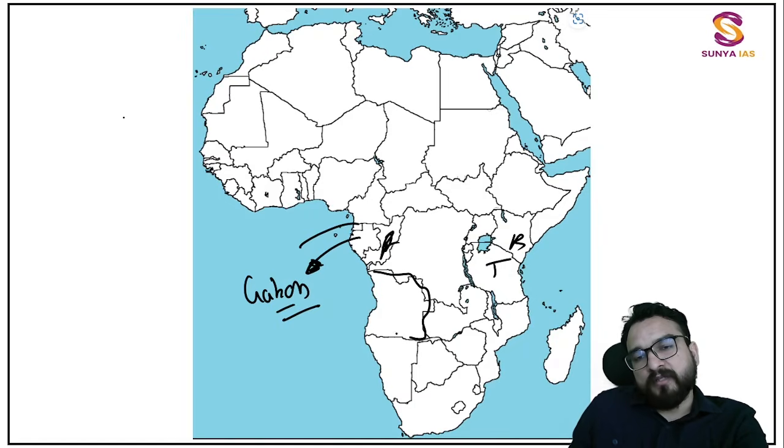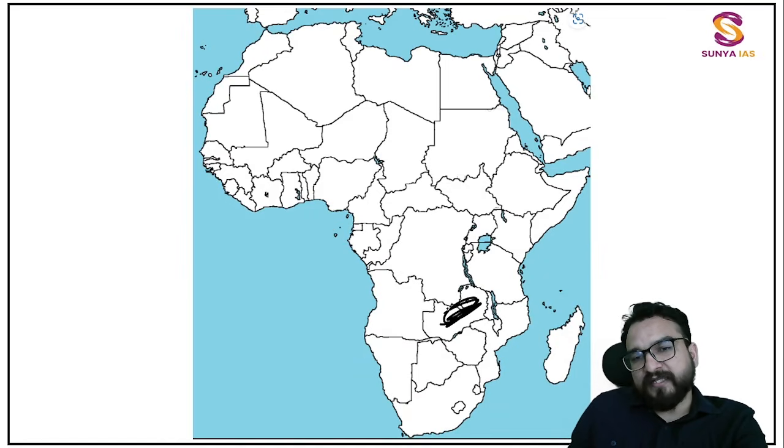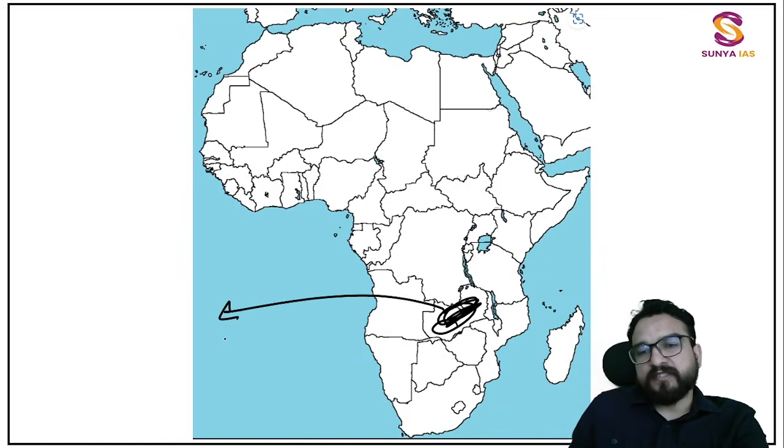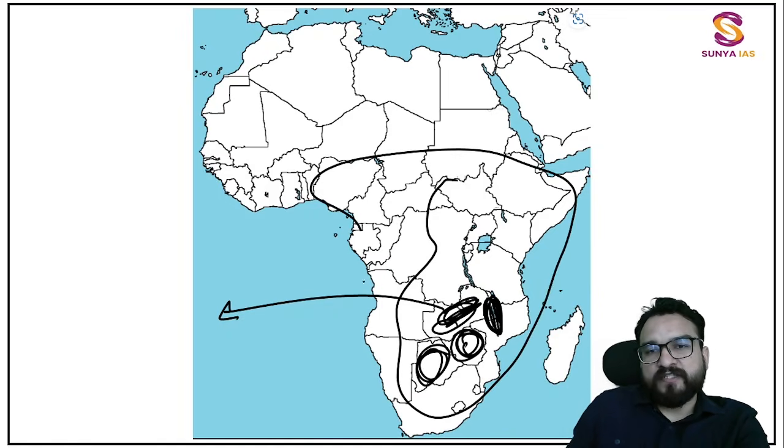Then this is Angola, this Namibia, and over here South Africa, Lesotho and Eswatini. Don't forget. This is Kenya, Tanzania, Mozambique, and in one go you will remember. The four countries, don't forget over here, guys. Zambia, Zimbabwe, and Botswana, and this is Malawi over here. All right. So these are the main countries which we have covered.